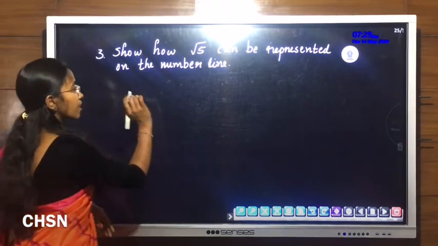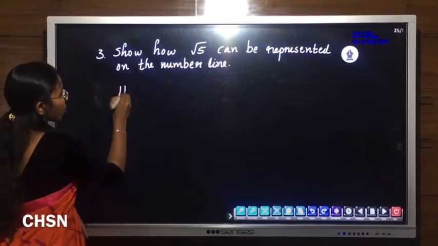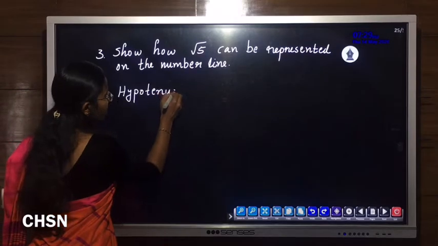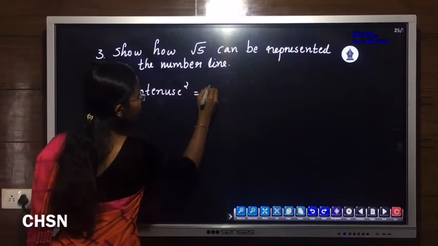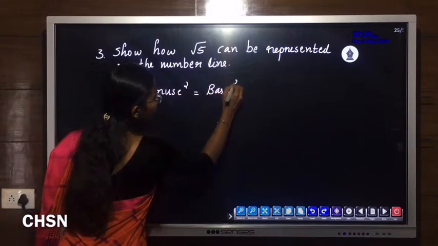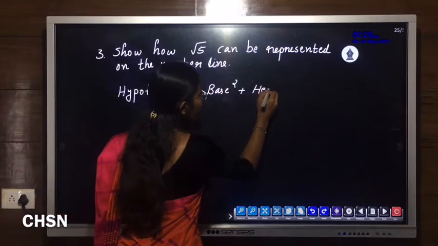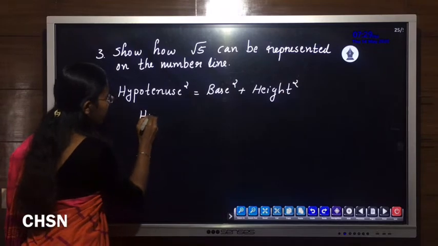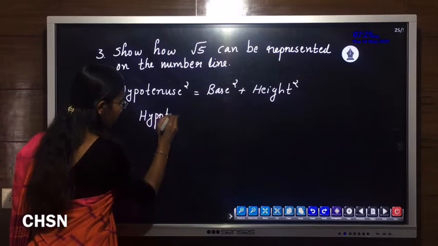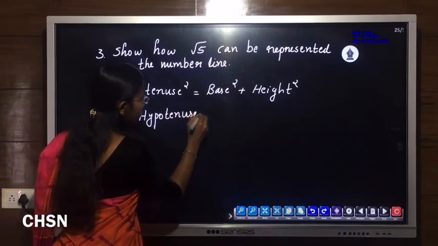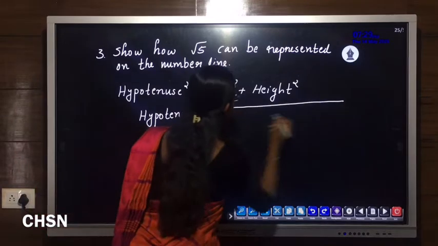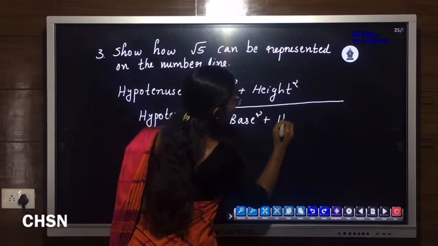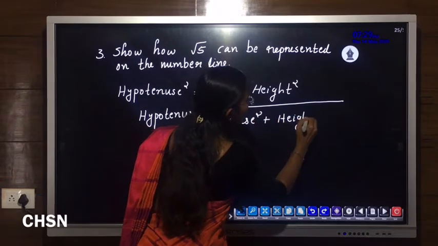So what is our theorem? Hypotenuse square is equal to base square plus height square, or we can write hypotenuse is equal to the square root of base square plus height square.